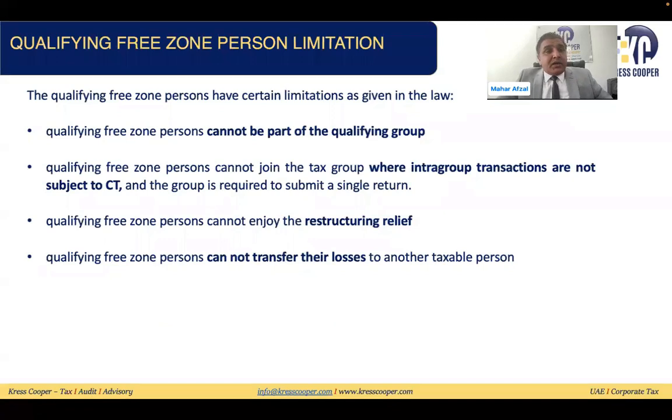So these are the qualifying free zone person limitations. I think we have already discussed these in our previous lectures as well. The qualifying free zone person cannot be part of a qualifying group. We know the threshold for a qualifying group is a minimum shareholding of 75%. A qualifying free zone person cannot join a tax group, because we know the minimum threshold is 95%, but still the person cannot join the tax group. They cannot enjoy restructuring relief as well, and they cannot transfer their losses to another taxable person at book value, but need to transfer at market value.